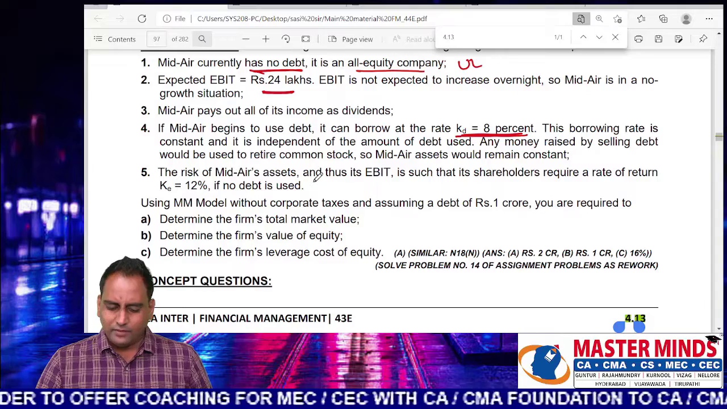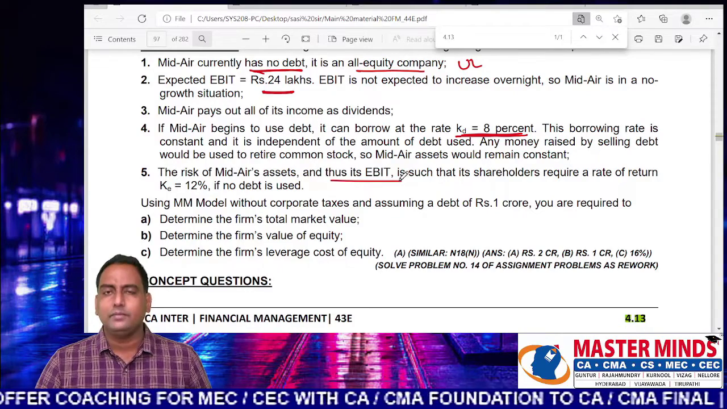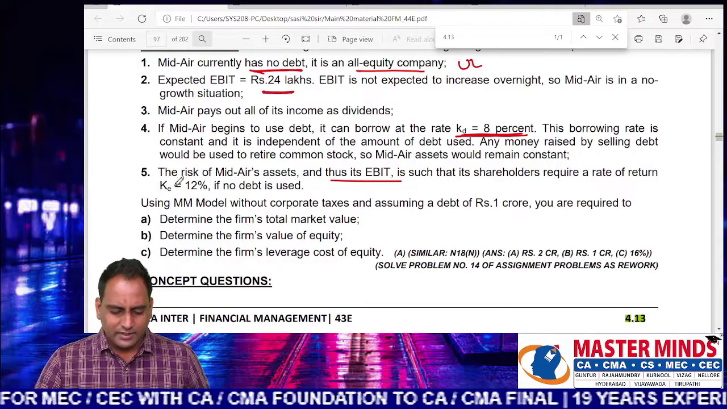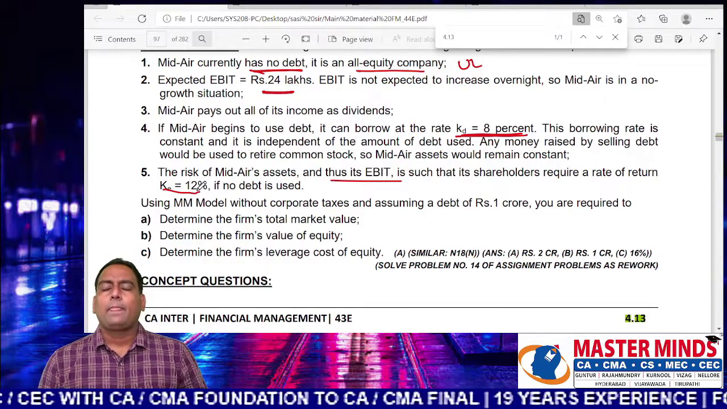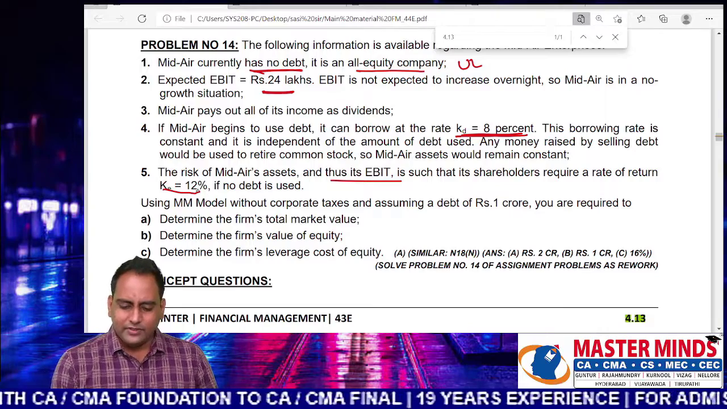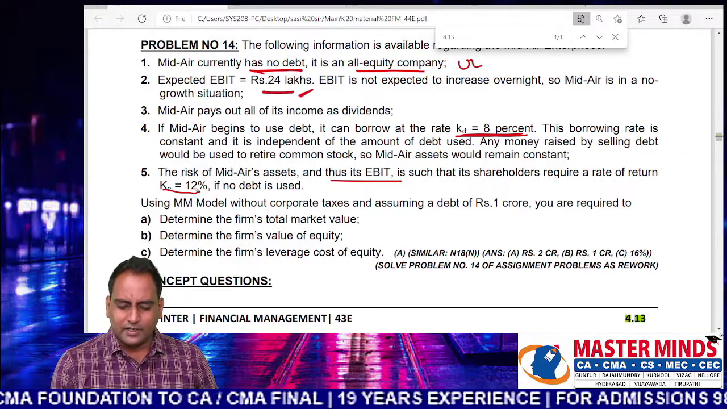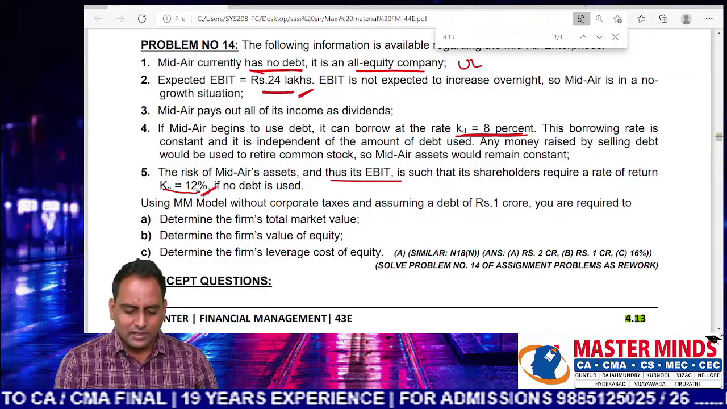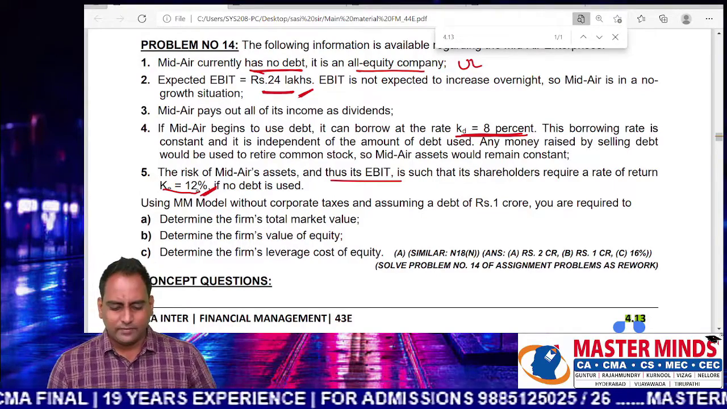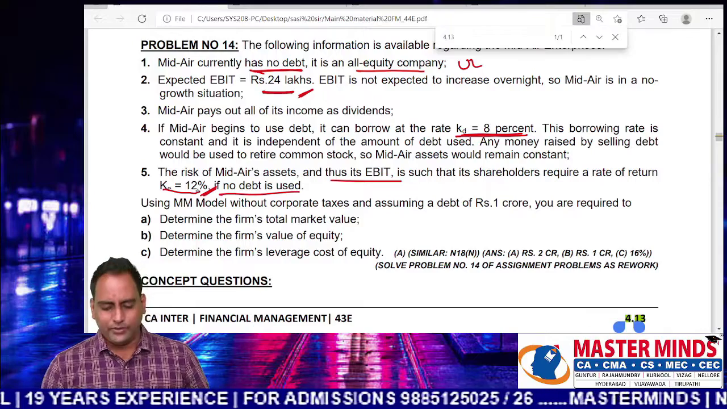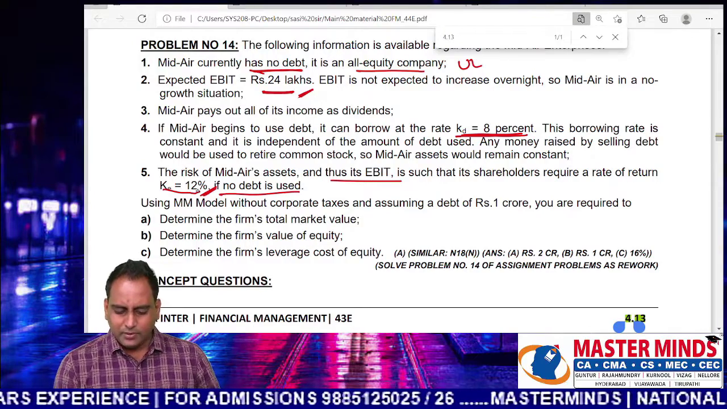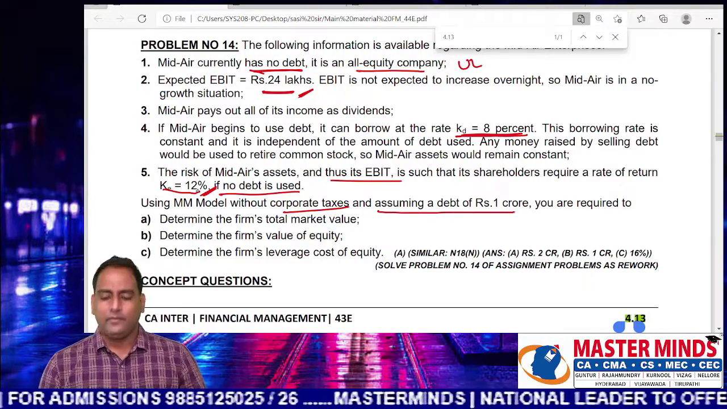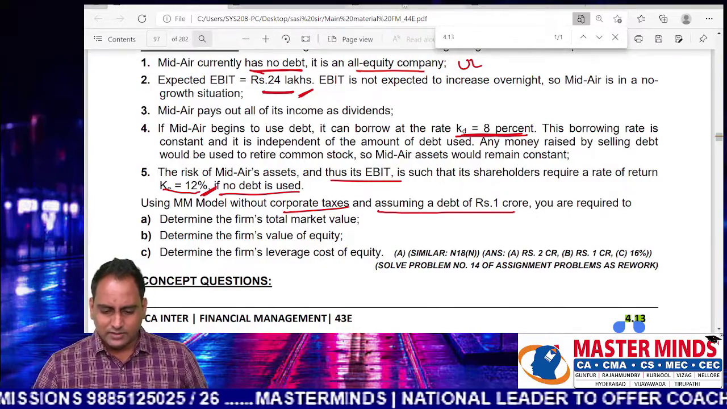Midair assets, the risk of Midair assets remains the same. Thus, there is no change in EBIT. It is such that shareholders require a return of 12%. At present, the existing shareholders of Midair Limited, when it is an unlevered firm, are asking how much? 12% return, if no debt is used. So, using the model without corporate taxes and assuming a debt of 1 crore. So in this context, the debt amount was